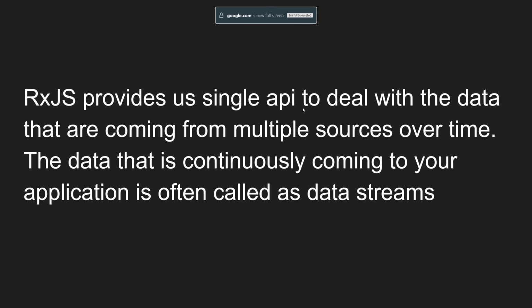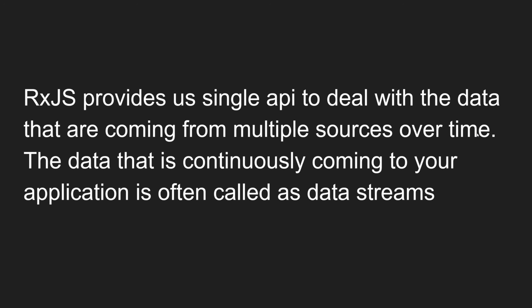RxJS provides us a single API to deal with the data that are coming from multiple sources over time. Single API means single solution, single way. That is nothing but observables, and we'll understand observables. Multiple sources means the data is coming from different sources, different types of data from different sources, and we can handle them using that single API. We will see what the different sources are.